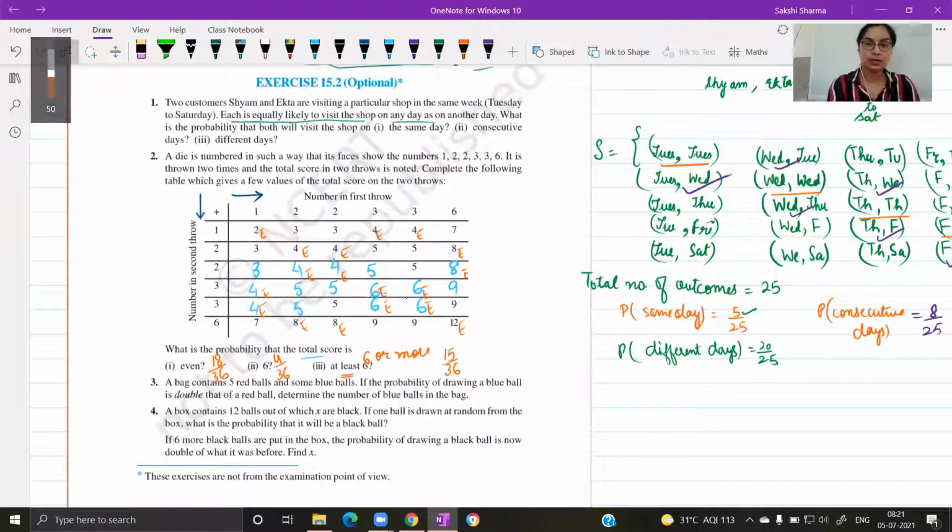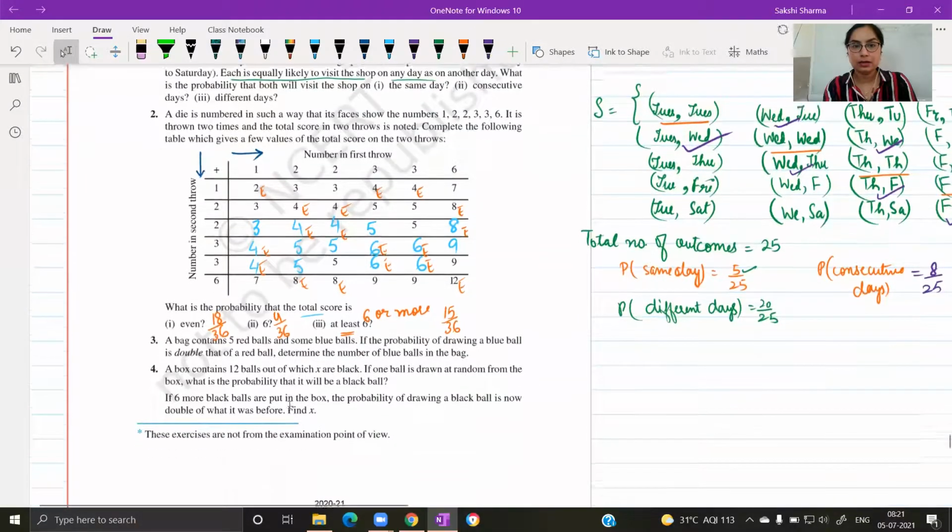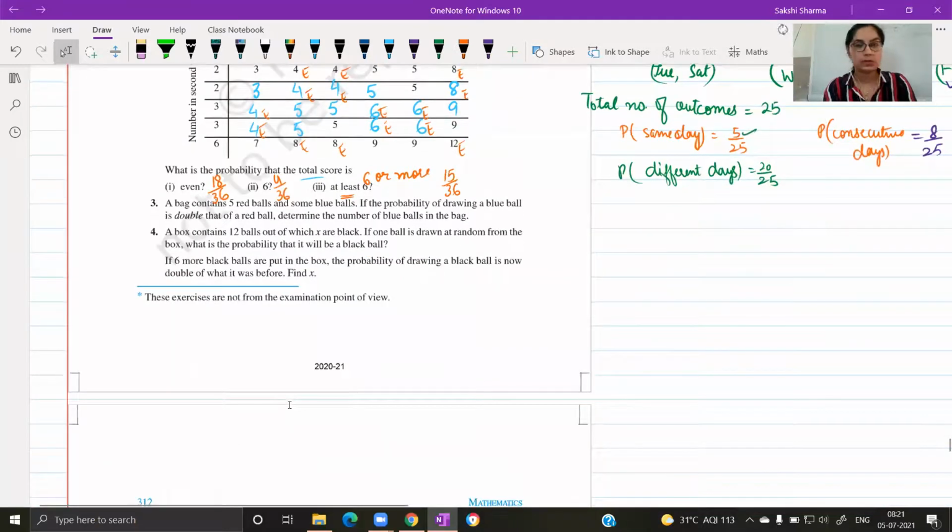Question number 3. We have done questions similar to these. A bag contains 5 red balls, some blue balls. The number of blue balls is not given. The probability of drawing a blue ball is double that of a red ball. Determine the number of blue balls in the bag.